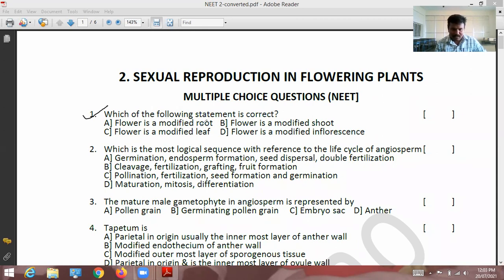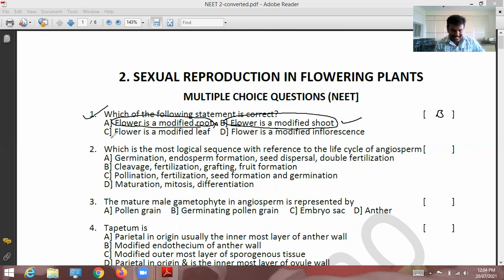Option A: flower is a modified root. Flower is not a modified root. For flower and root, there is no relation. So option 1 is wrong. B: flower is a modified shoot. When I start discussing this chapter, first I say flower is a modified shoot. I used to say this early, soon after starting the lesson. So the second option is correct.